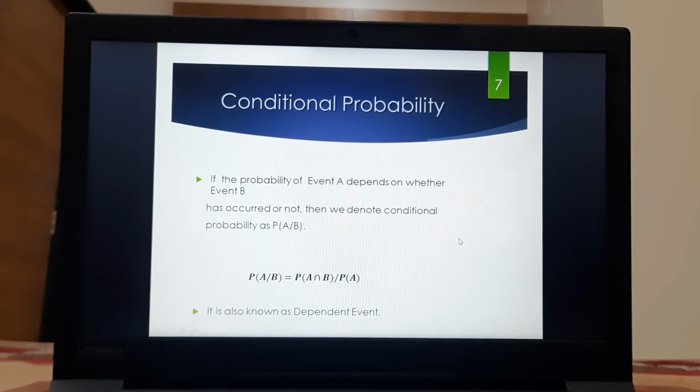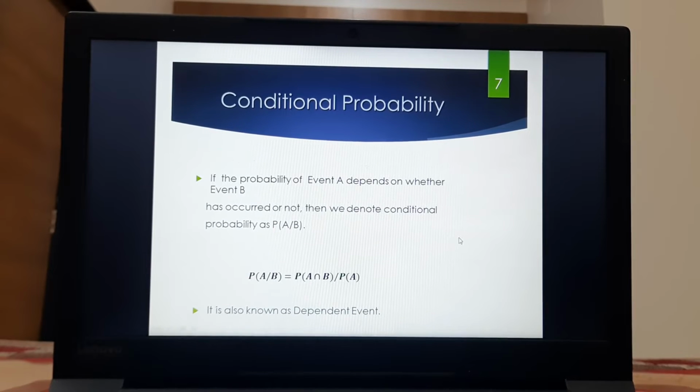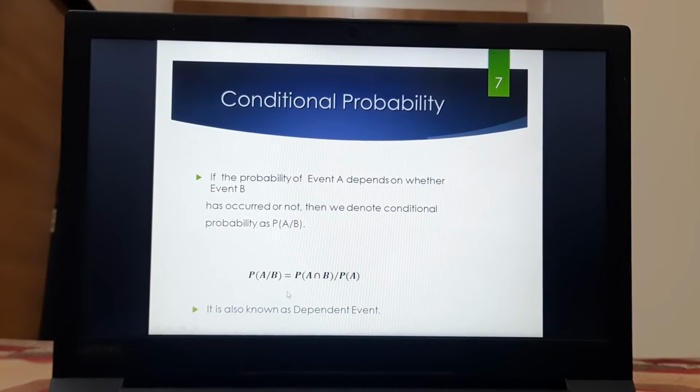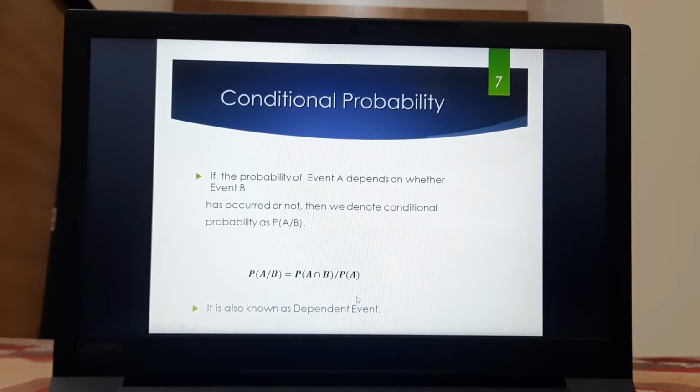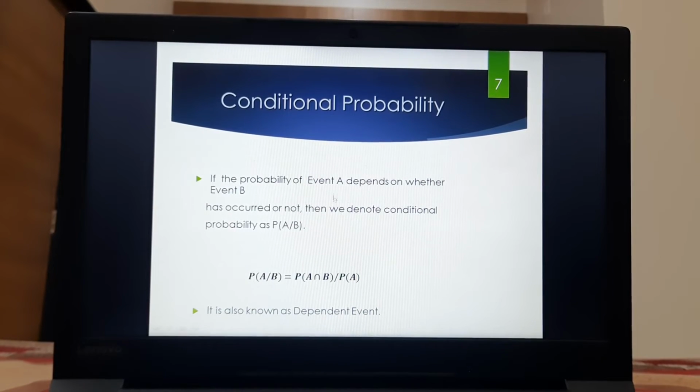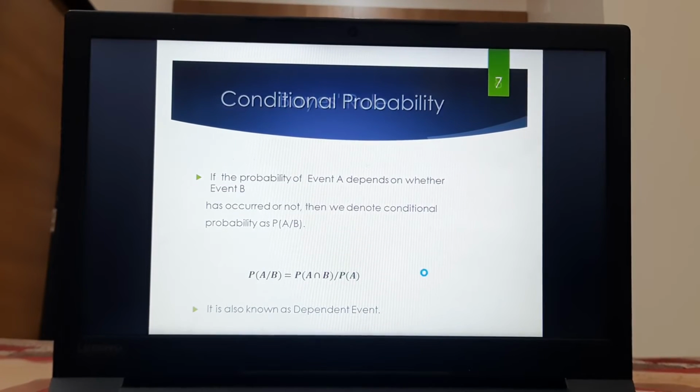Conditional probability: if the probability of event A depends on whether event B has occurred or not, then we denote conditional probability as P of A given B. As the event B depends on A, it is written as A given B. So probability of A given B is equal to P of A intersection B divided by P of A. It is also known as dependent event.